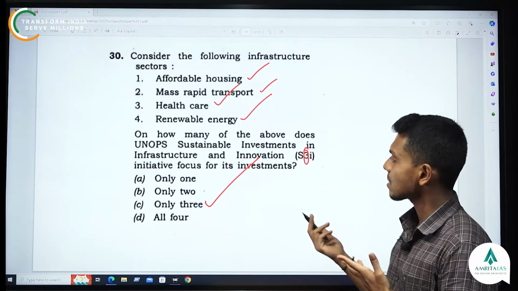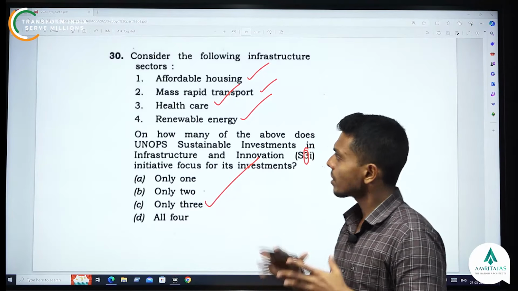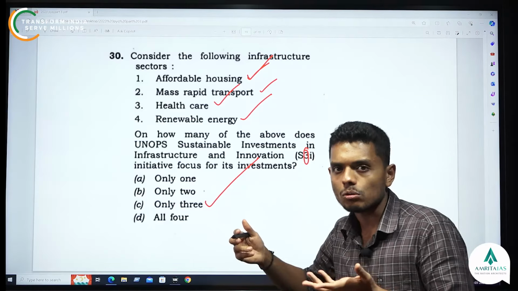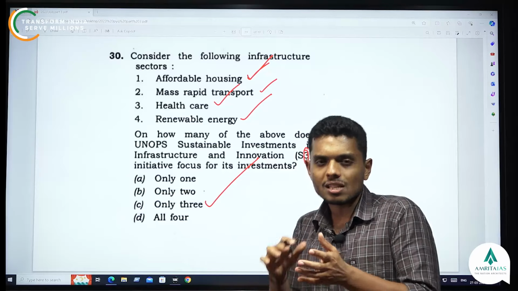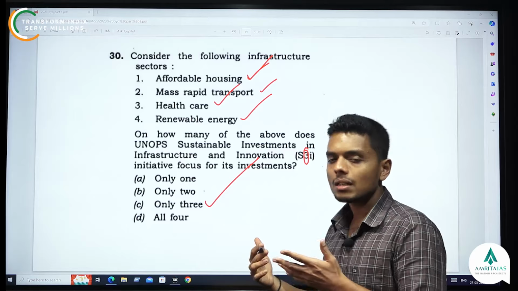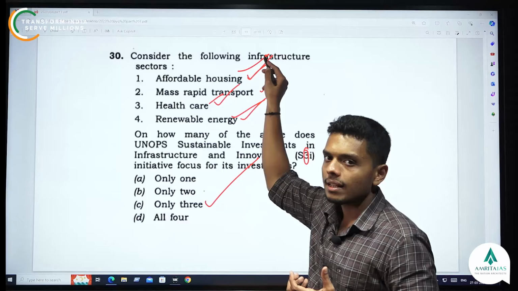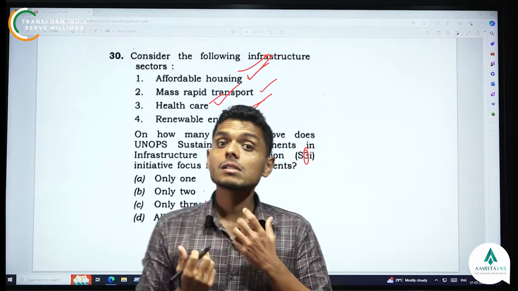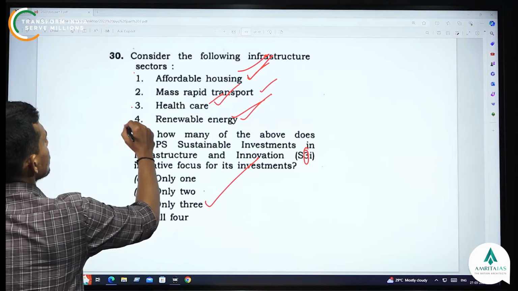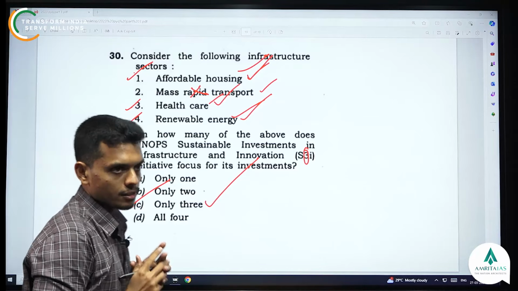You should not panic in such questions because you have to always think. UPSC gives you the answer in the question itself. So here, if you read the options also, affordable housing is something regarding the SDG goals, right? Mass rapid transport, it's not a sustainable thing, right? Rapid transport, okay, yes, but it's not like a very needed thing. But healthcare, renewable energy, housing seem to be very much the pillars of human development, correct? So that is why 1, 3 and 4 is the answer. This is wrong, and that's why option C is the answer.